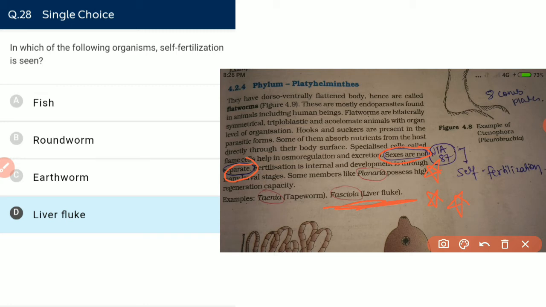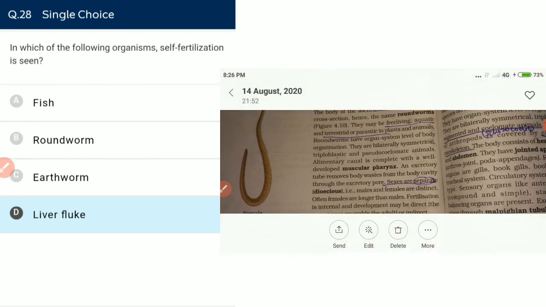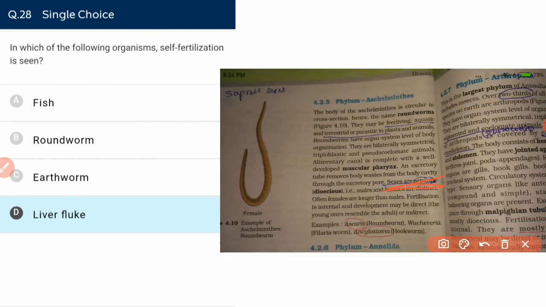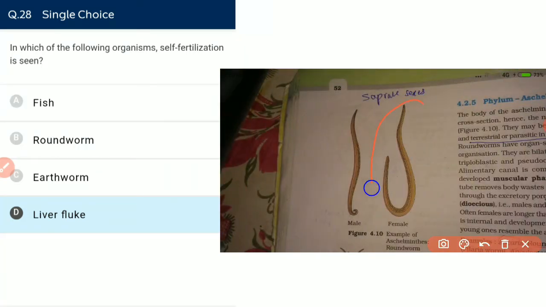And only sexual type of reproduction is found in which phylum? The phylum is Ctenophora. In Ctenophora, only sexual mode of reproduction is found. In the case of aschelminthes, the sexes are separate, meaning they are dioecious. Importantly, the females are longer than the males. This is a diagram of a female roundworm.